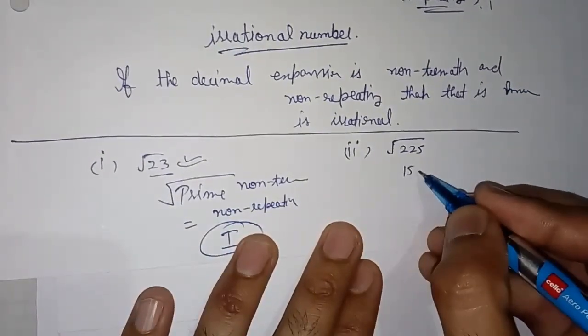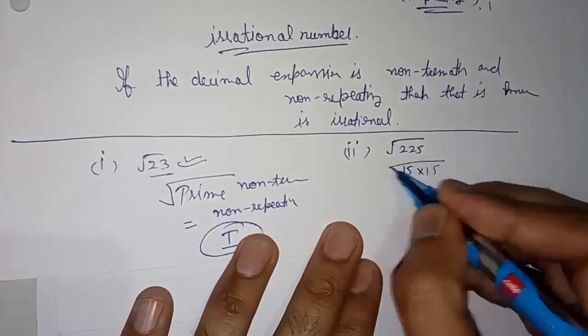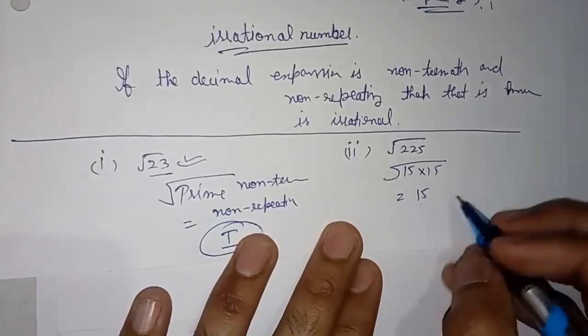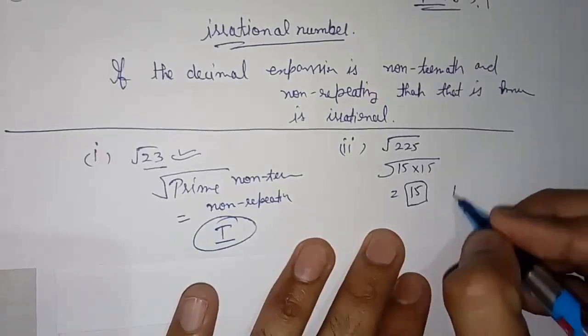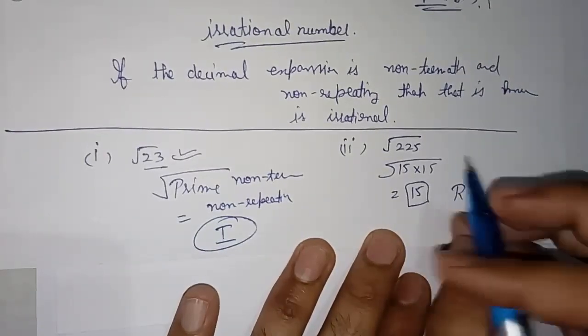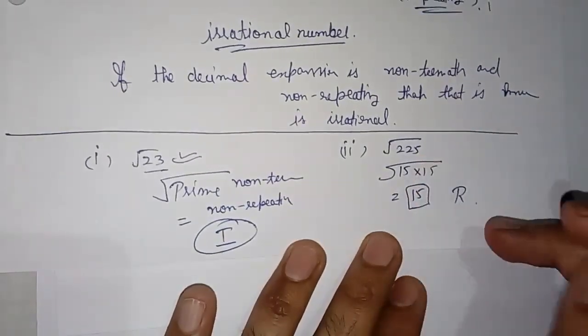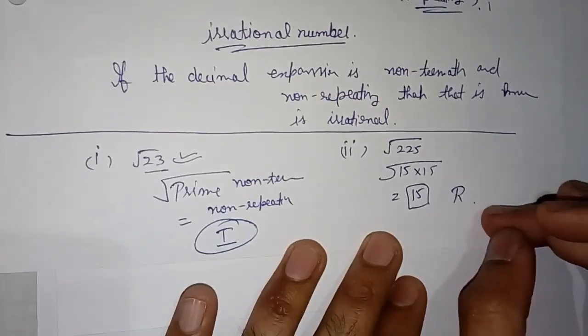And in this case its factor will exist. So it is the square root of 15 times 15. So it means this is 15. So 15 is not an irrational number. So what is its answer? It is a rational number because its expansion is a simple number.